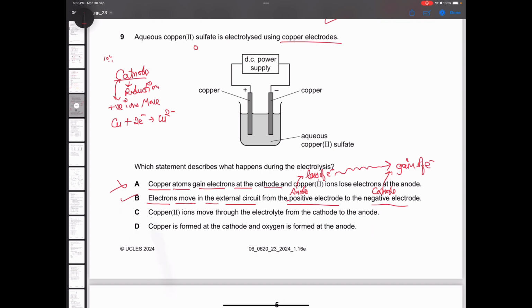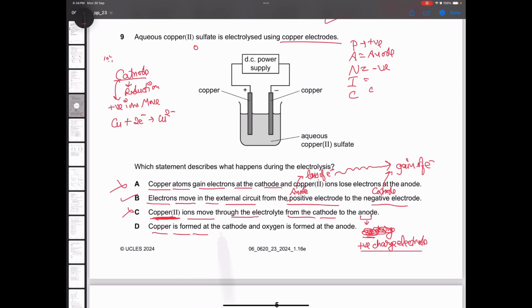Option B is correct. Copper ions move through the electrolyte from cathode to anode. The issue here is that anode is the negative charged electrode, right? Why would negative charge attract copper 2 plus ions? Sorry, my bad. Anode is the positively charged electrode. For this, you can remember the mnemonic PANIC, which says that positive is anode, negative is cathode. So, anode is a positively charged electrode. Why will it attract positive ions? Makes no sense. Option C is incorrect.